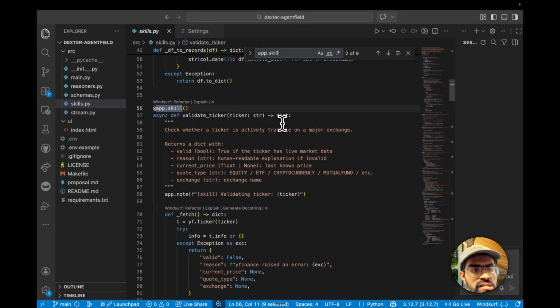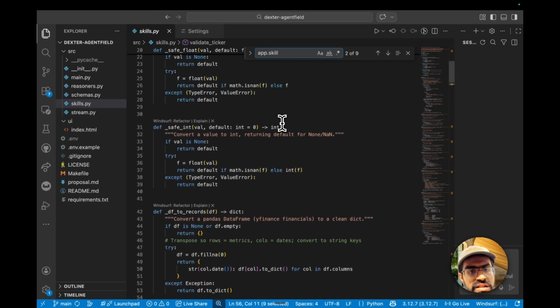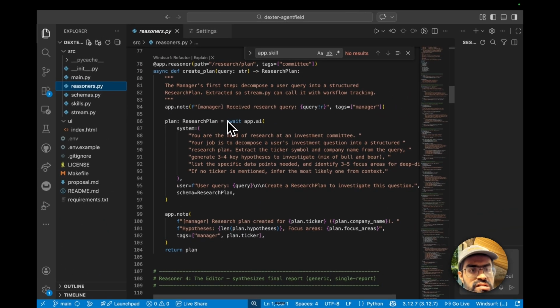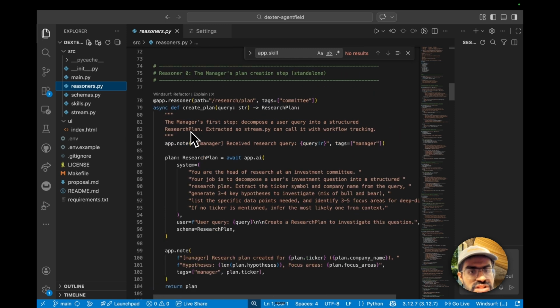Now, inside of skills.py, the app.skill registers deterministic tools. For example, in this case, it'll be Yahoo Finance, and AgentField exposes them as HTTP routes, typically under skills/. Then if we go to reasoners, we have another decorator, which is app.reasoner, which registers named pipeline steps with paths, for example, /research.